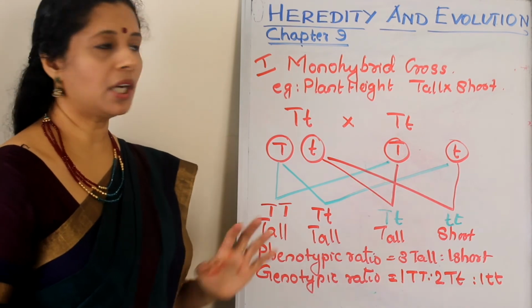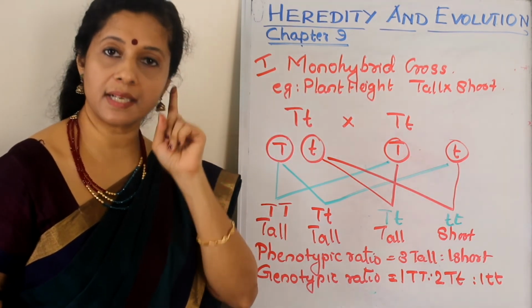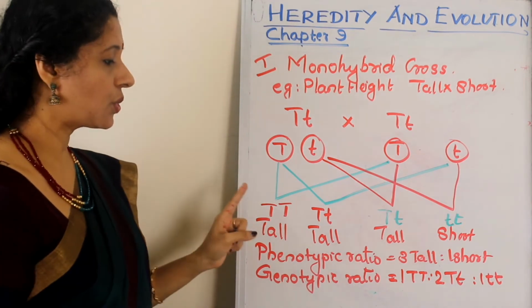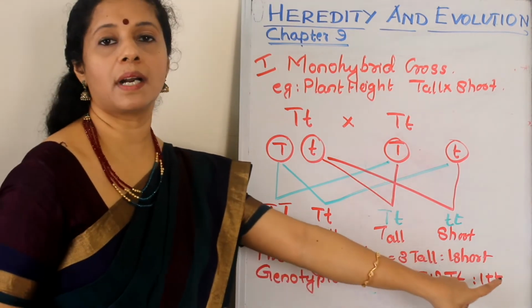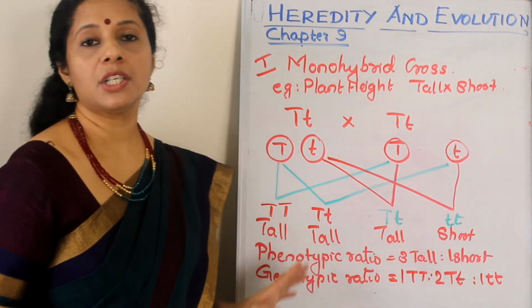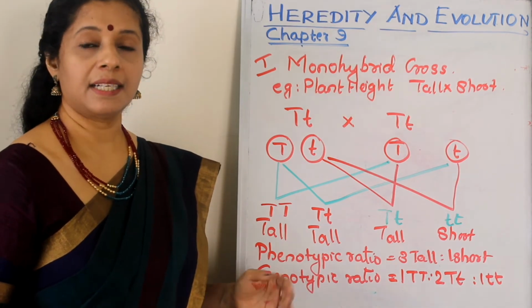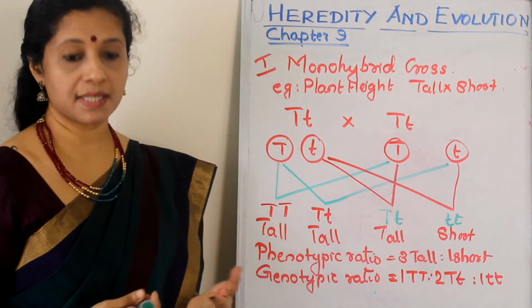Whenever you are doing a monohybrid cross, meaning involving a single character, you should get 3:1 as the phenotypic ratio and 1:2:1 as the genotypic ratio. Got it? Now, sometimes you may be asked to write a percentage also.